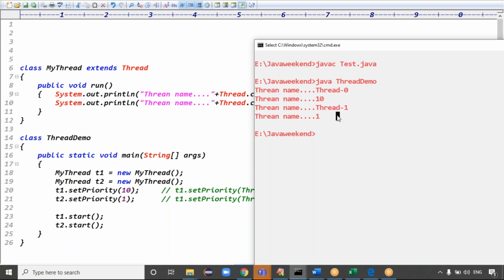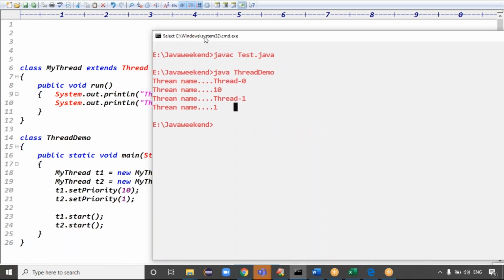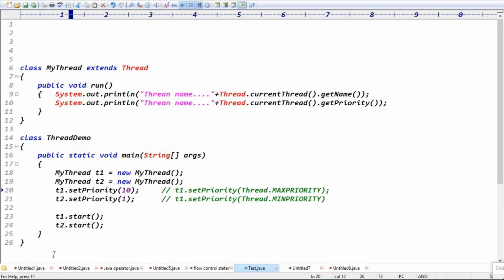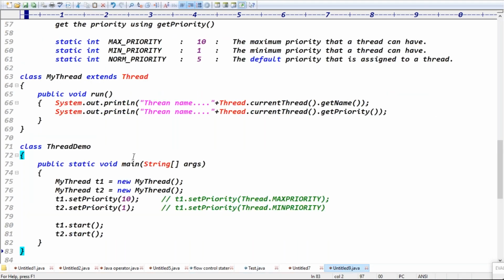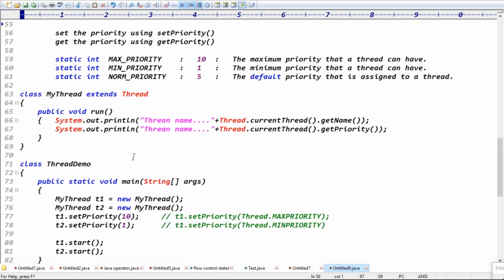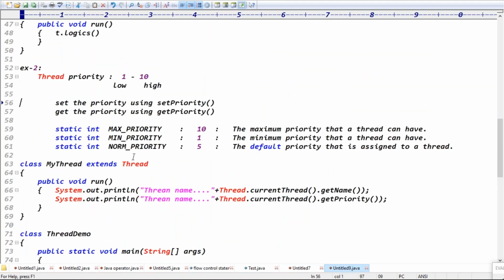Guys, even if you set the multiple threads, in Windows operating system thread priorities maybe won't work properly. For those using Linux or any other Linux operating system, the thread priorities work fine. This is the way we can set the names, set the priority to the thread, and get the priority from the thread, right? The default priority is 5, right?